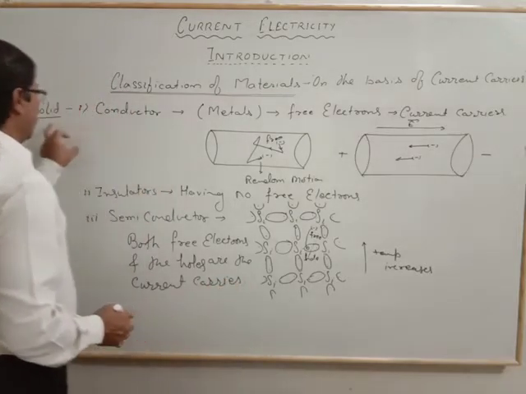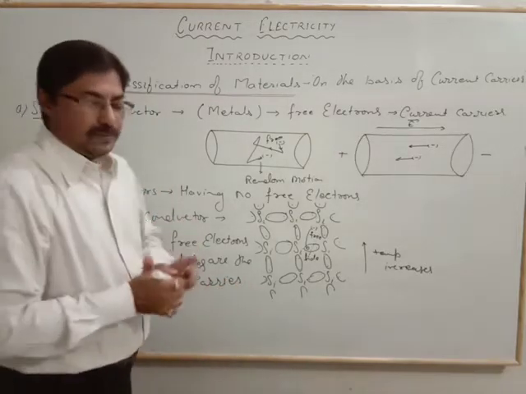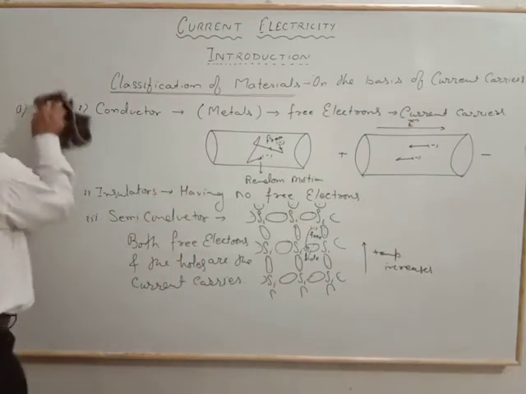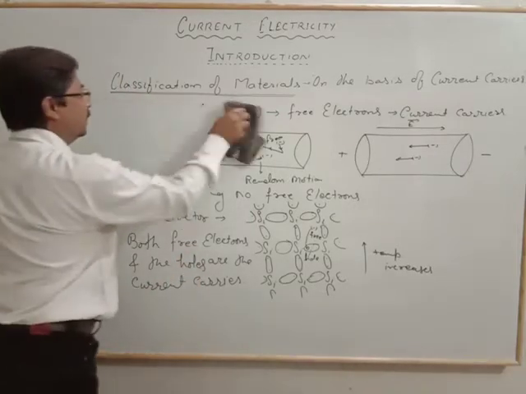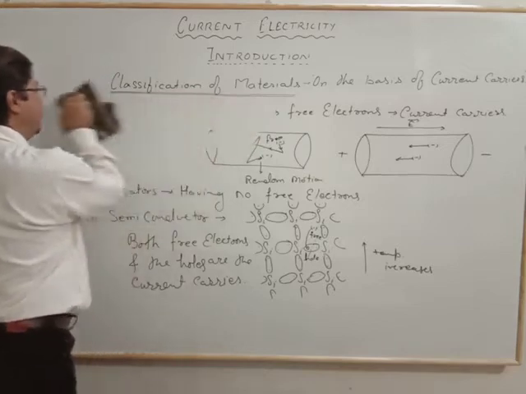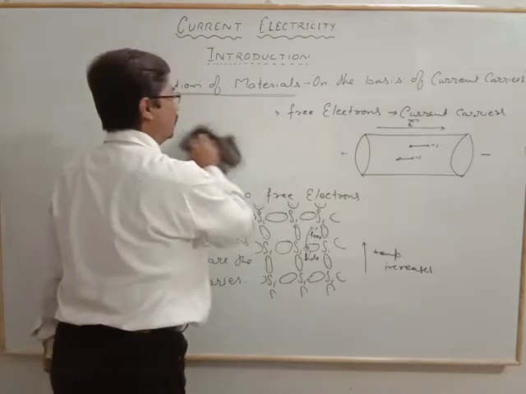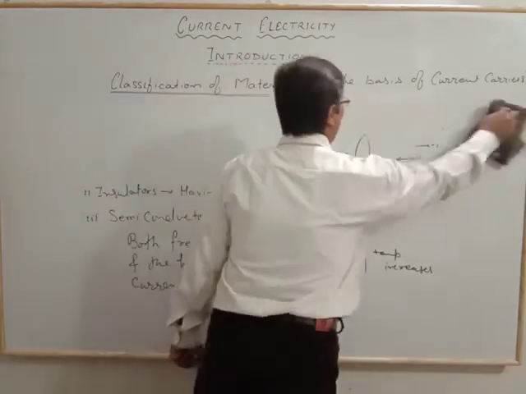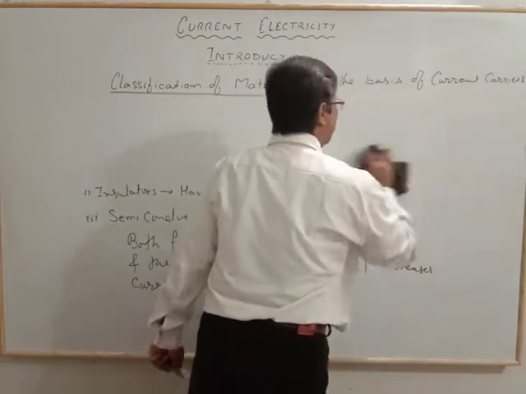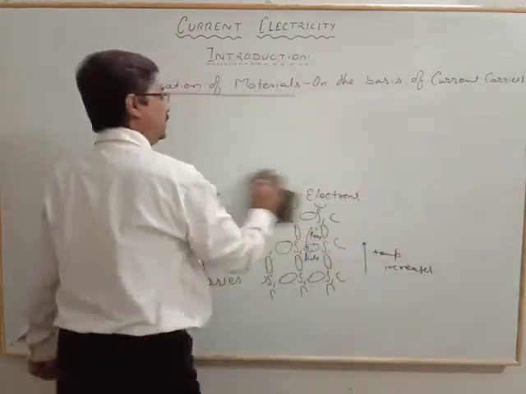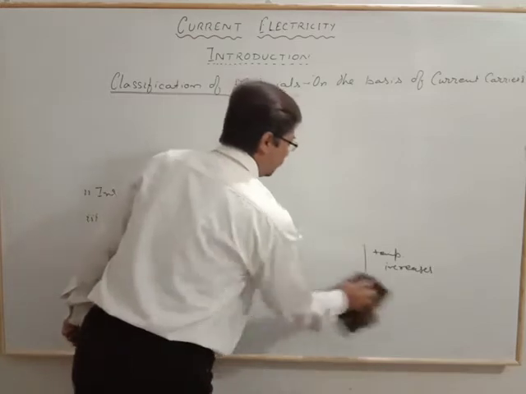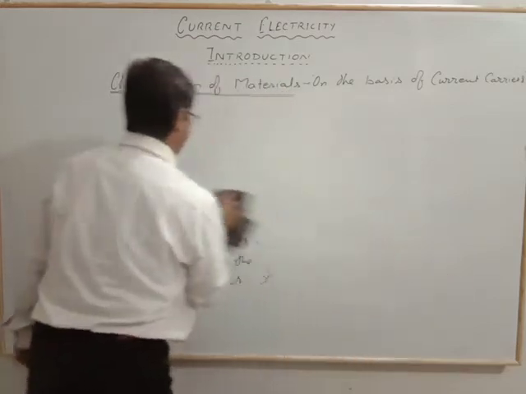So this is all about solids. But in case of liquids, generally a few liquids show the flow of charge, and these liquids are known as electrolytes. For example, let's see here.